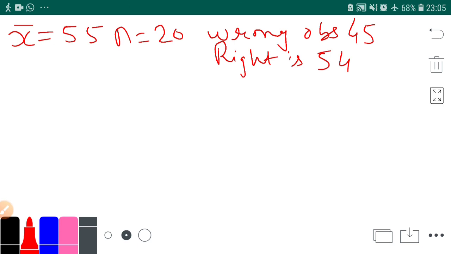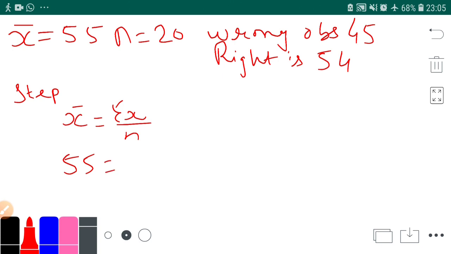So what we will do, first step: you know the formula for x bar, it is sigma x upon n. Now you can see from the question, is sigma x there? No. There is x bar given in the question and n is given in the question. So in place of x bar I have written 55, in place of n I have written 20, and sigma x is missing.